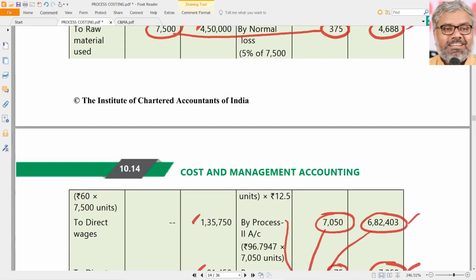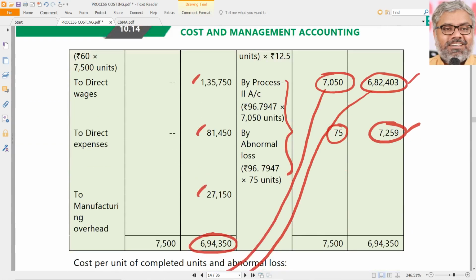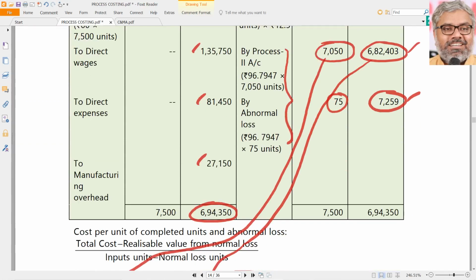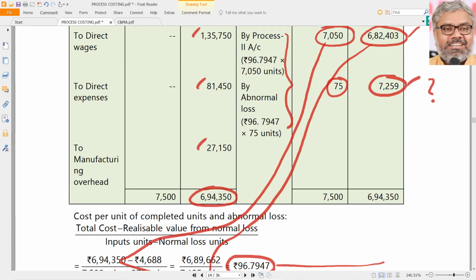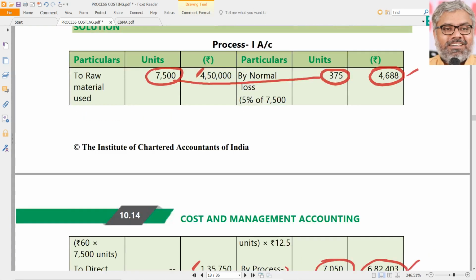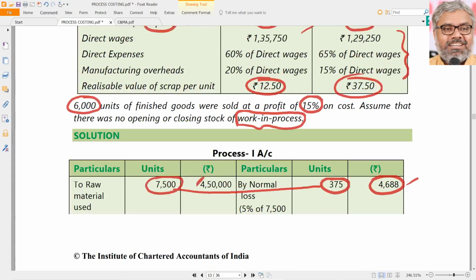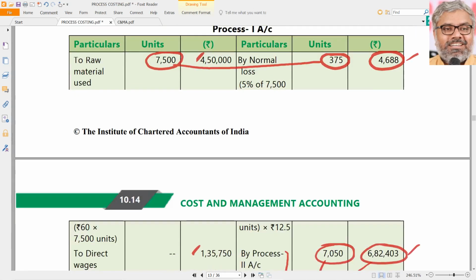Abnormal loss in process 1. Amount wise, it was 7259. The point is, will it really be 7259, or will there be any scrap value? There will be scrap value. How much was that? 12.5 rupees per unit of scrap value.